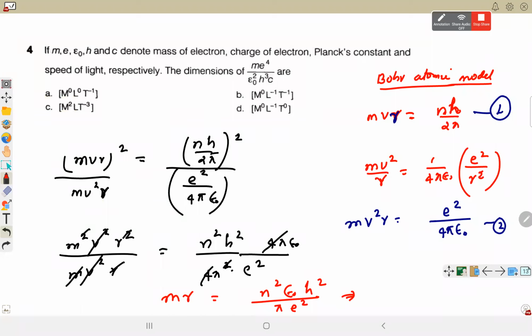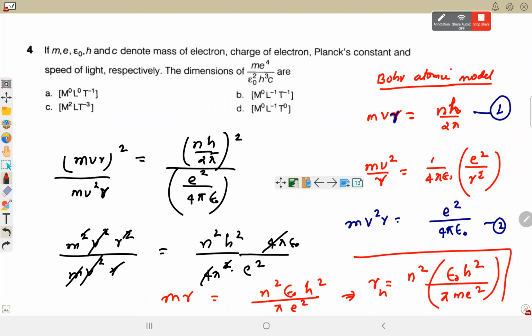Right. So one approach is that we can directly put the m, e, epsilon, h, and c. Another, because this formula is linked with the energy of the electron in hydrogen atom. जो मुझे थोड़ा थोड़ा याद है, but I'm just confirming it for you. So यहाँ से हम radius निकाल लेते हैं. Radius of electron becomes n square epsilon naught h square upon pi m into e square. This is the radius. And when you calculate the energy, so mv square is